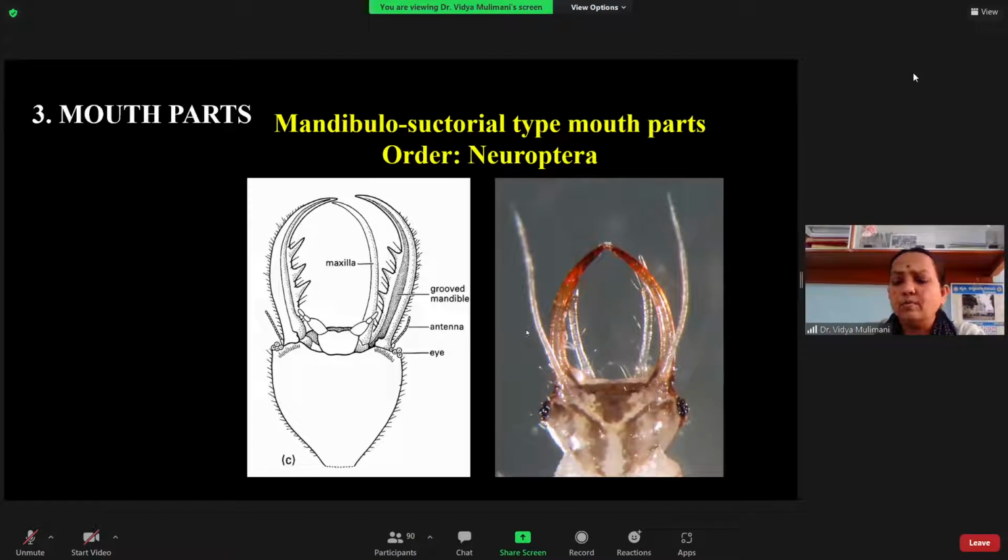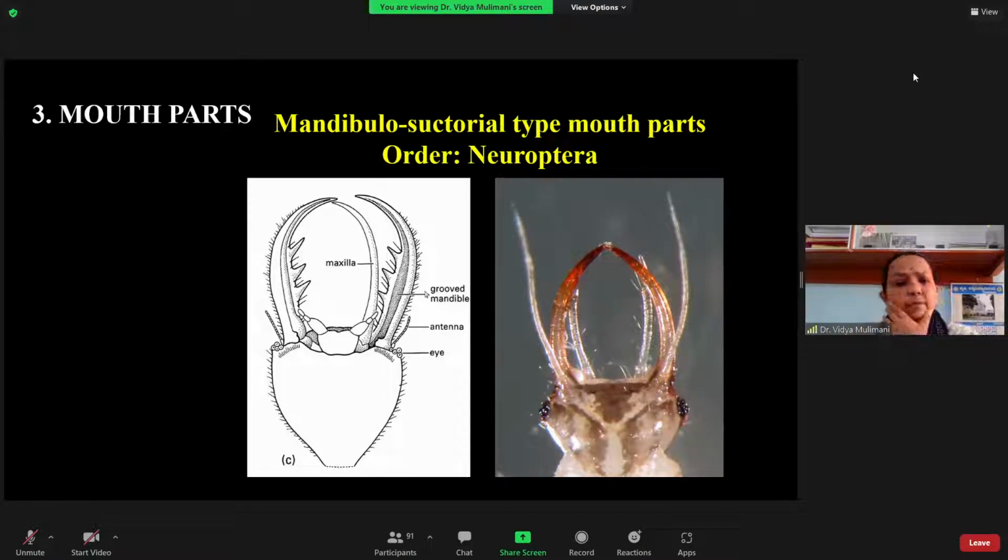Next you have the mouth parts. One example I can give is the Neuroptera. All the members of the Neuroptera are exclusively predators. Whether it is in the grub stage or in the adult stage, they are exclusive predators on other insects, but they are general predators.